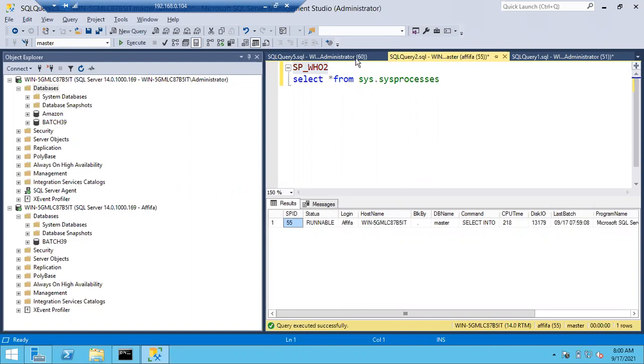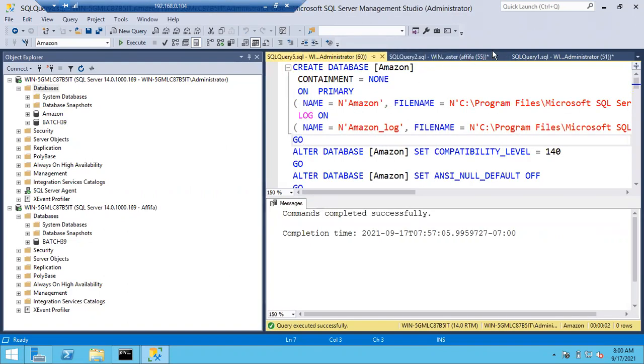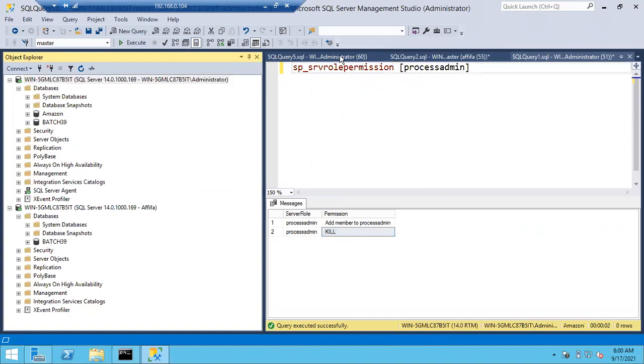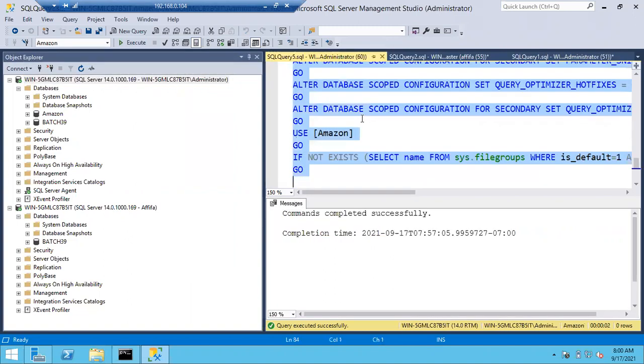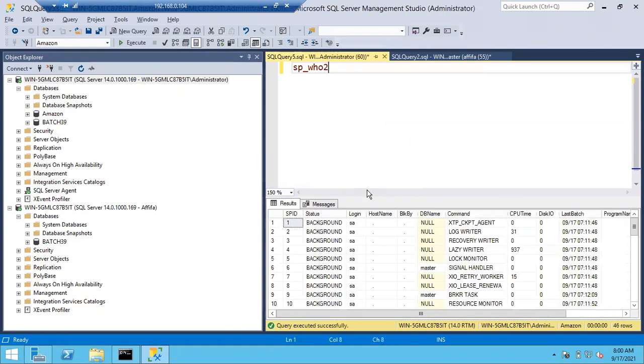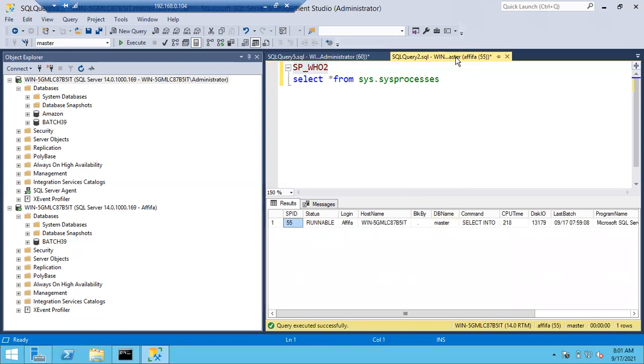Okay, so if you see here, this is an administrator connection, right? And this is also an administrator connection. Or else let me open one more administrator connection here. This is fine, right? What is this, create database? Let me delete this query. Okay, fine. So if I run the same sp_who2 here, see how many processes I can see. How many? 46 processes. The DBA can see 46 processes,